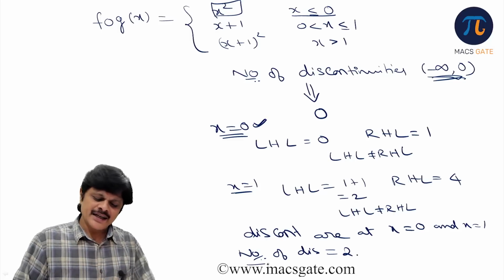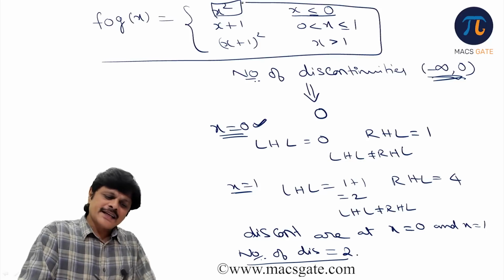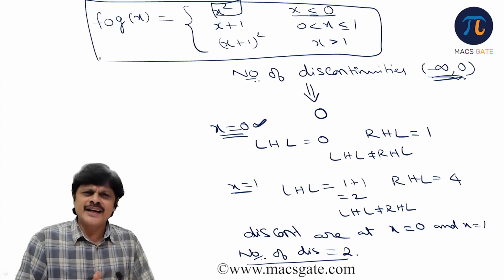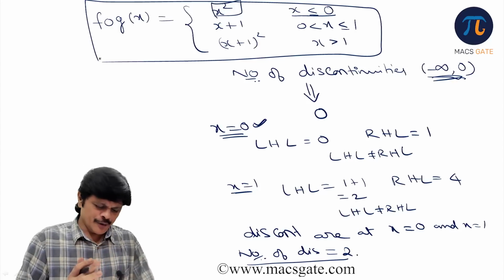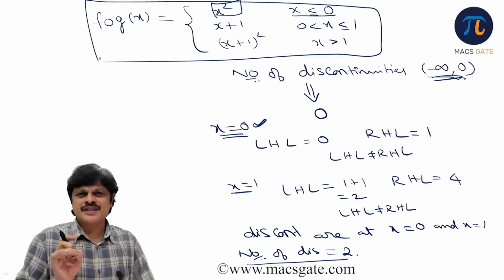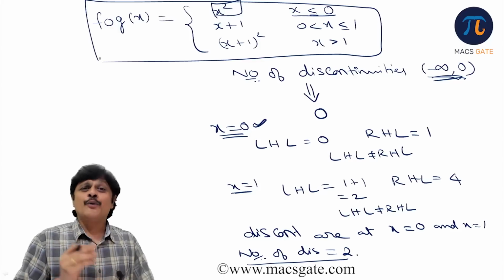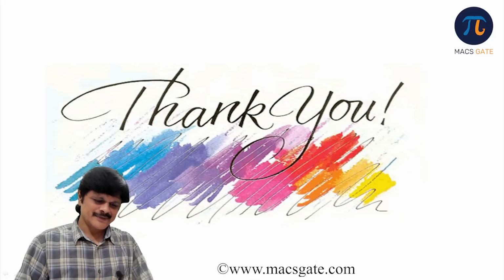Is the idea clear? So for that, if you want to answer, first you need to know what is f circle g of x. Am I clear? Sometimes some basic ideas are needed to understand. So what we try to understand in this particular video is what is a function, what is a one-one function, what is an onto function, how to find the inverse of a function, what is the domain of a function, what is a composite function, and how to find the domain of a composite function. Is the idea clear? Thank you.